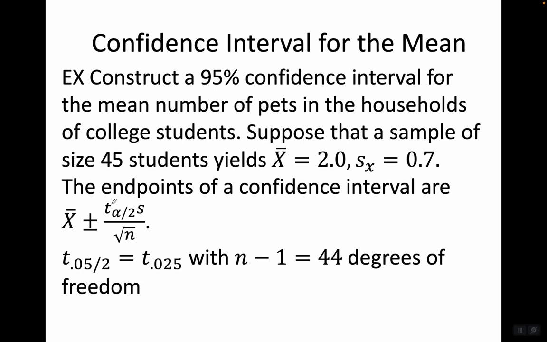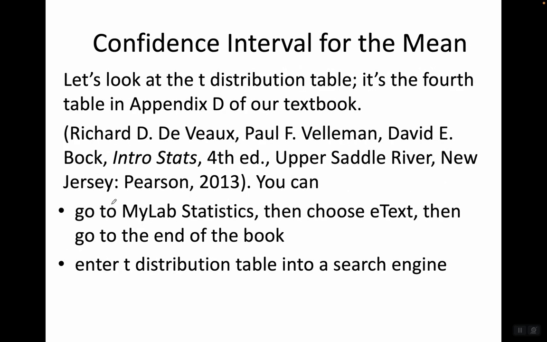Oh my goodness, what degrees of freedom? Yeah, you have to take into account how many pieces of data you have. In this case, 45 students, that's our n. So the number of degrees of freedom is going to be n minus 1, which is 44. You'll see how that comes into play in the chart in a moment.